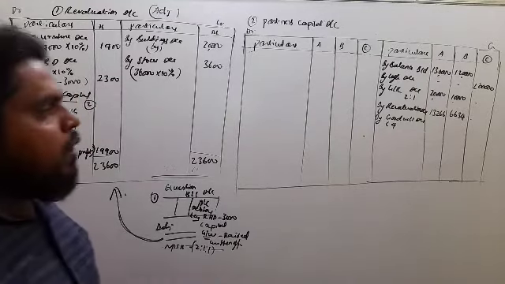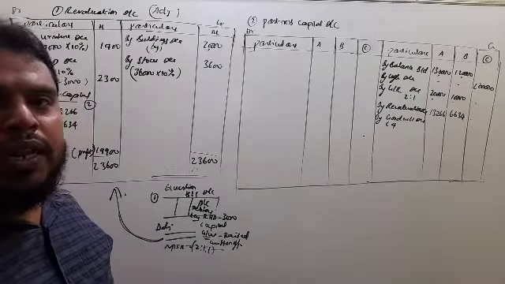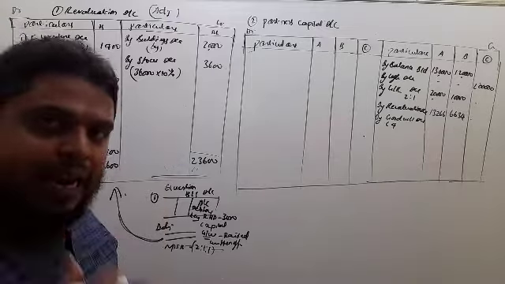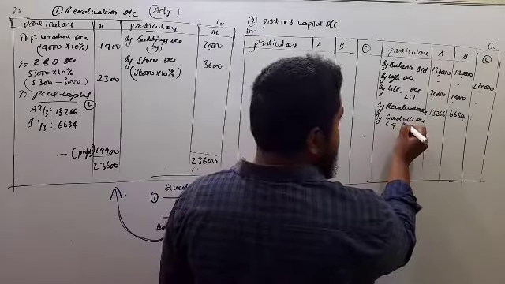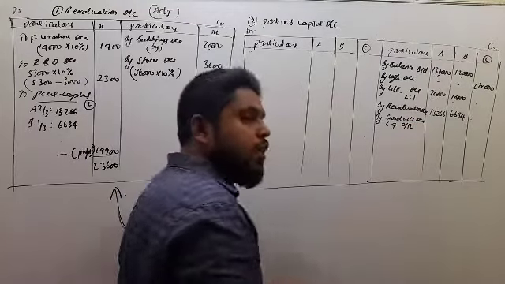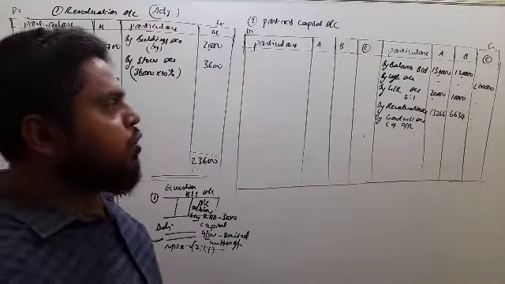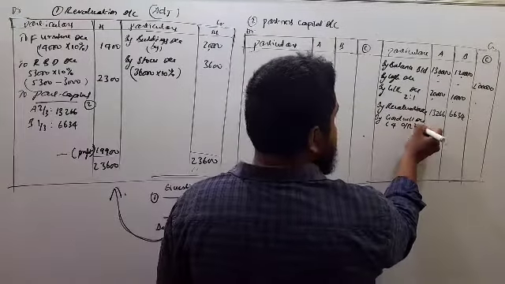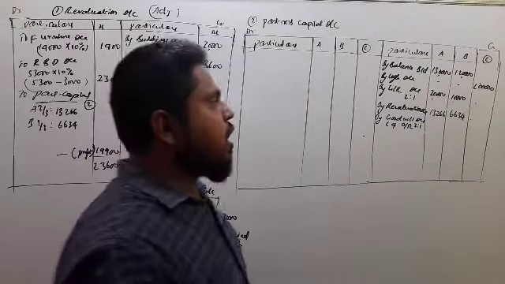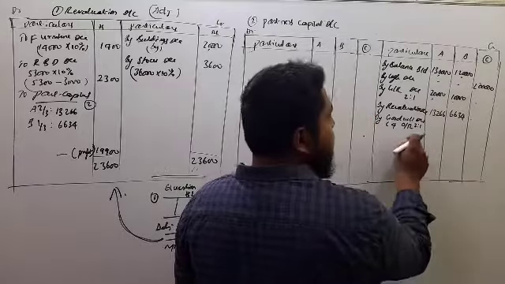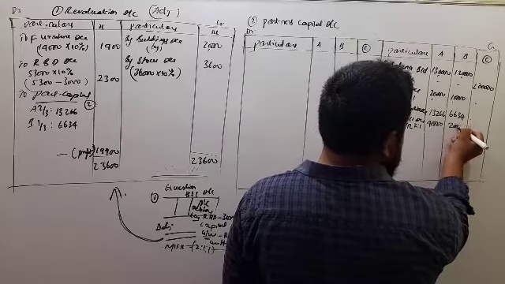So here that is case 4: goodwill not brought by the new partner in the form of cash, and goodwill raised and written off. This goodwill we have to share in old ratio. As per case 3 and 4, goodwill amount we share in the old ratio. Old ratio is 2:1. Total goodwill is 60,000, so in the old ratio, 40,000 and 20,000.